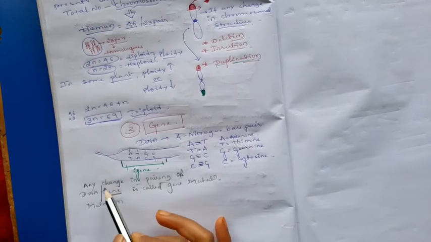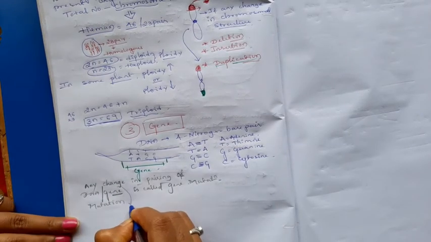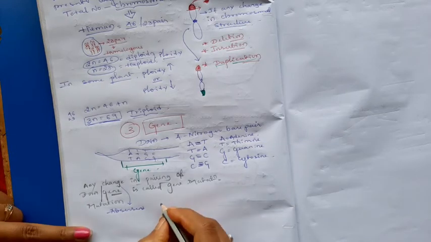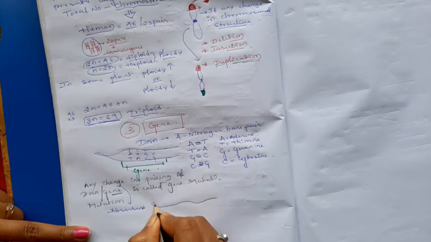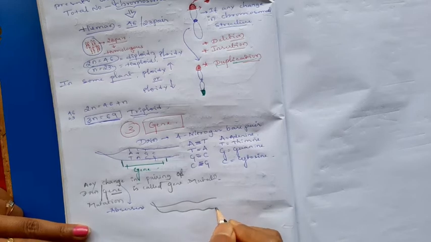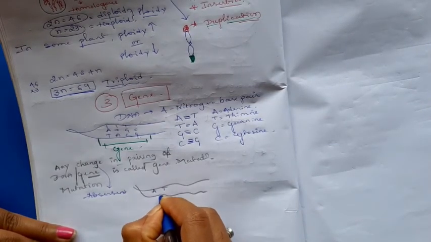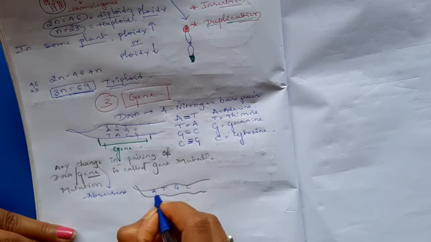Any change which occurs due to mispairing, or any change in the sense there is an absence of one pair, I will take an example here. This is a DNA. Here you can see A, T, G, C are the pairings.